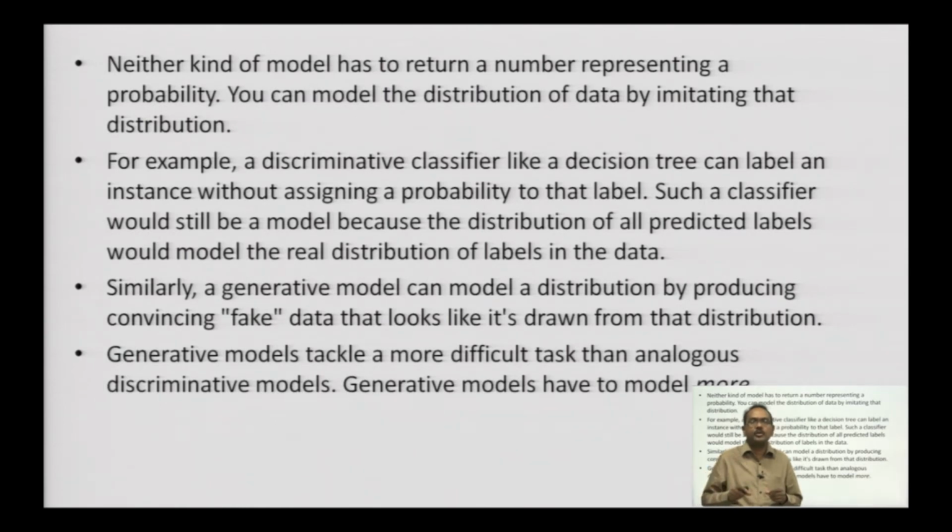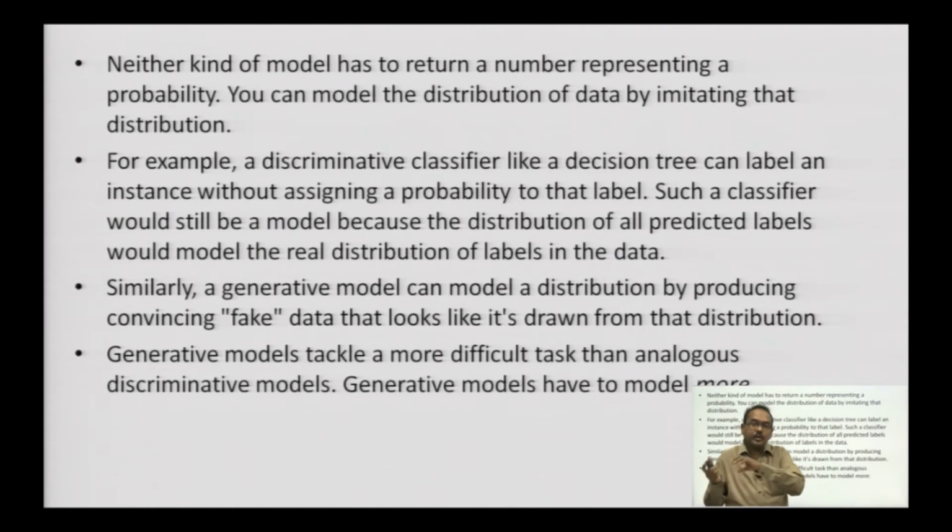You can model the distribution of data by imitating that distribution. So, for anything that is generated, you do not need to have a probability that the generated data is almost equal to the real. And in the case of the discriminator also, it does not output any such probability which says that this particular data is fake.